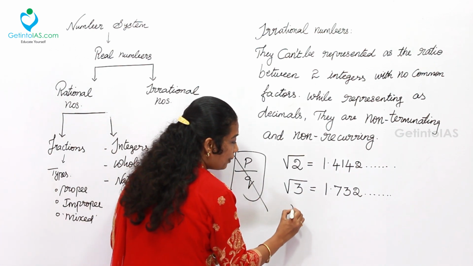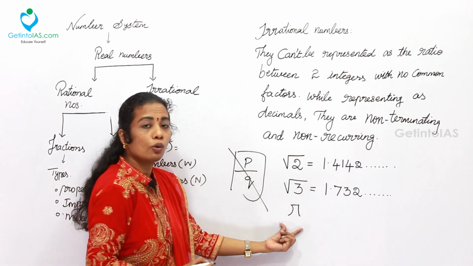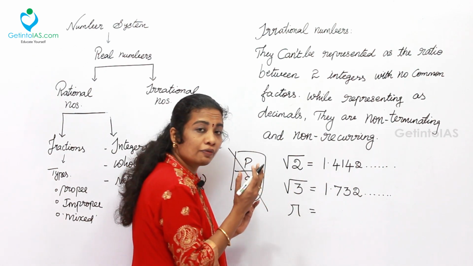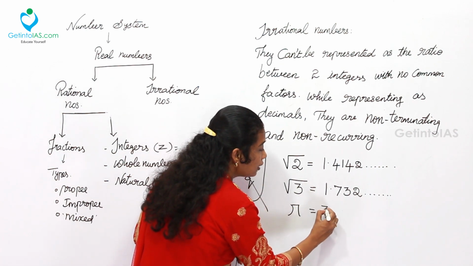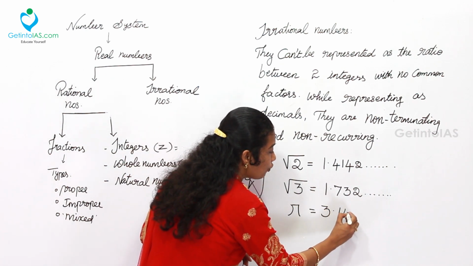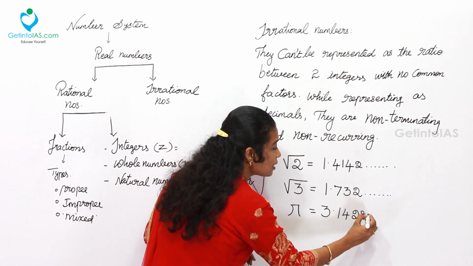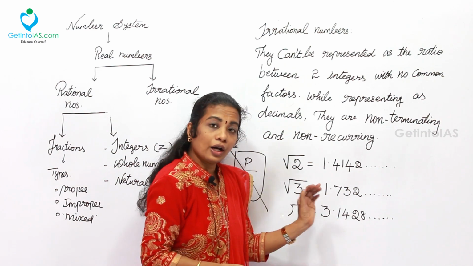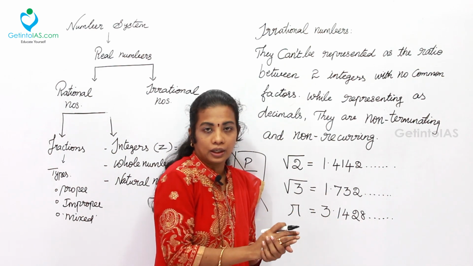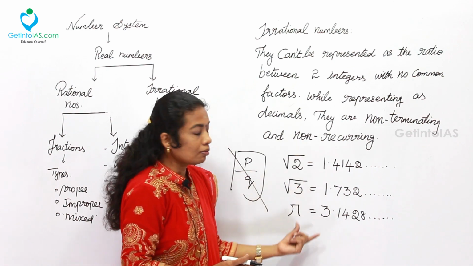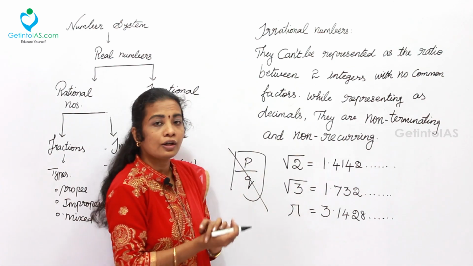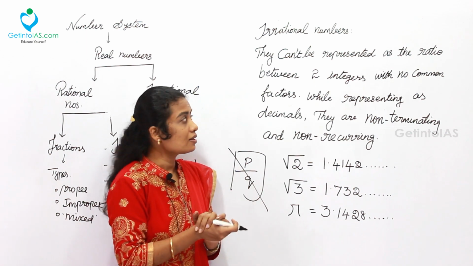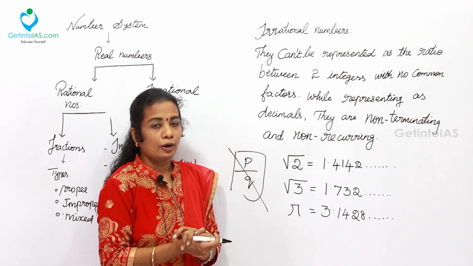Then one more example, pi. Everyone knows the value of pi. Pi is taken as 22 by 7. The actual decimal value of pi is 3.142856, like that. After that, there is no repetition, and it never comes to an end. So these three numbers are the best examples of irrational numbers. They cannot be written in the P by Q form, so we say these are all irrational numbers.